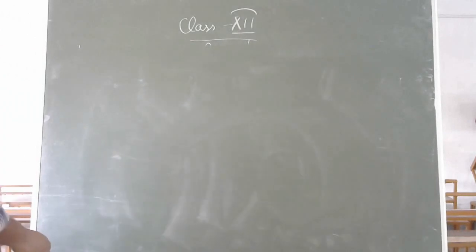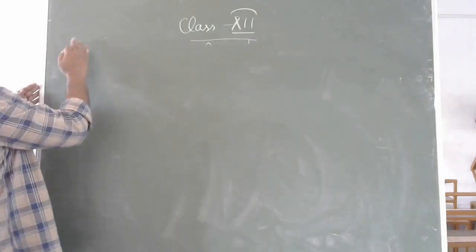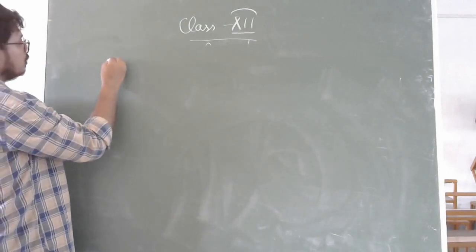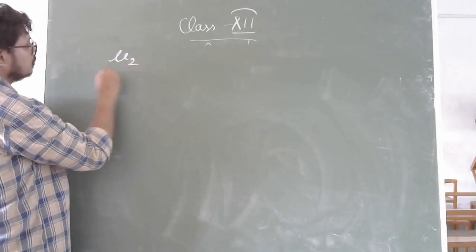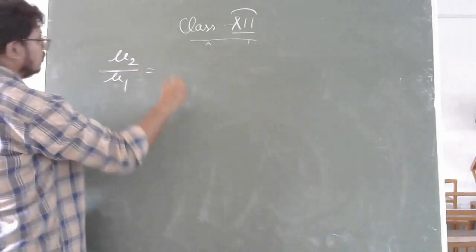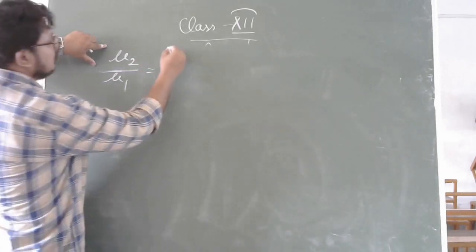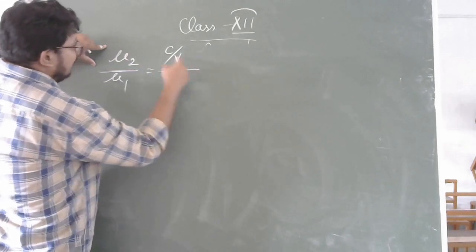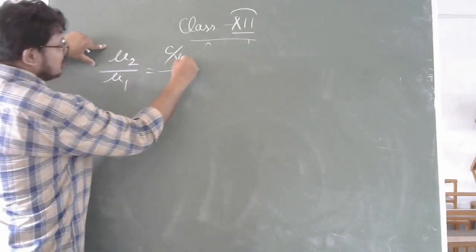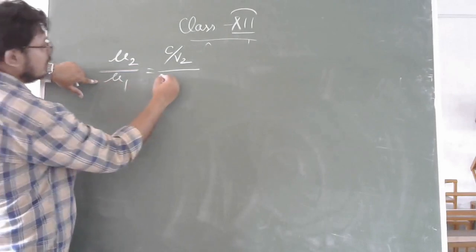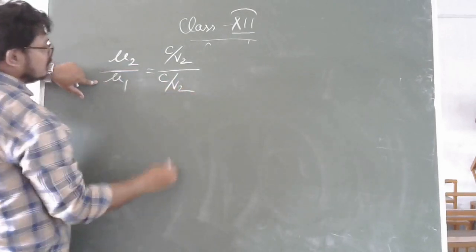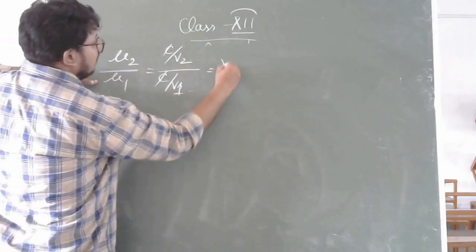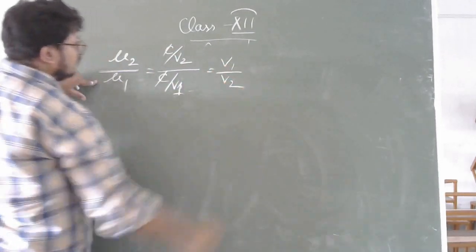Now let's find out some relations. What is mu? C by V. Here V is the velocity of the medium, so mu1 is C by V1, it is the velocity in the first medium, and mu2 is C by V2. If you divide, you can find mu2 by mu1 equal to V1 by V2. There is one relation.